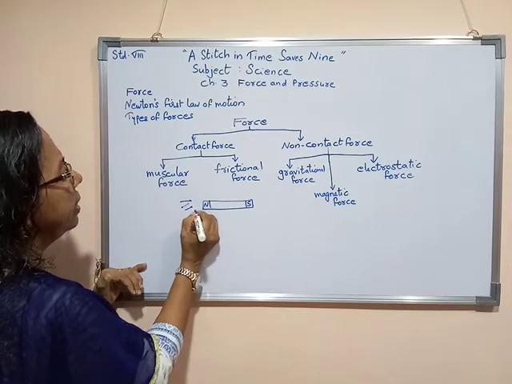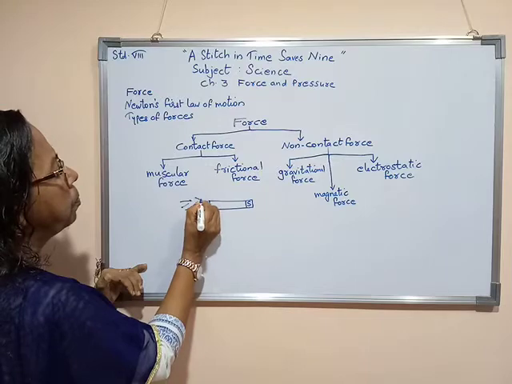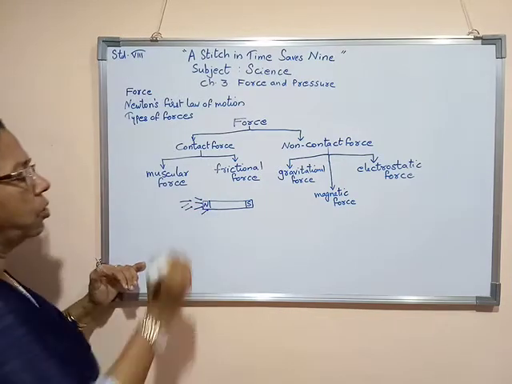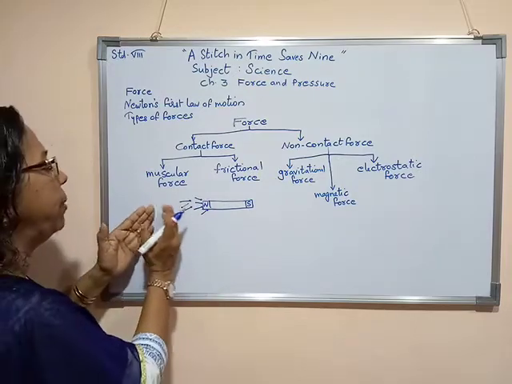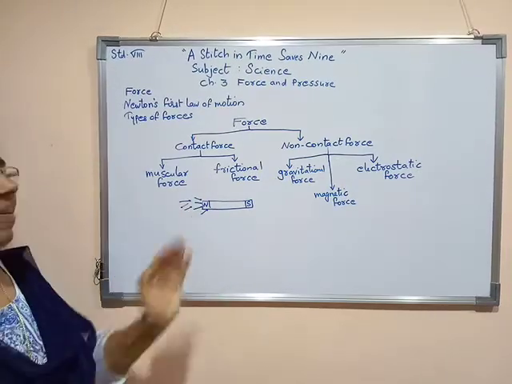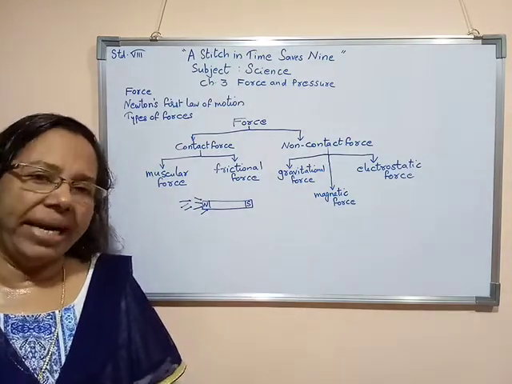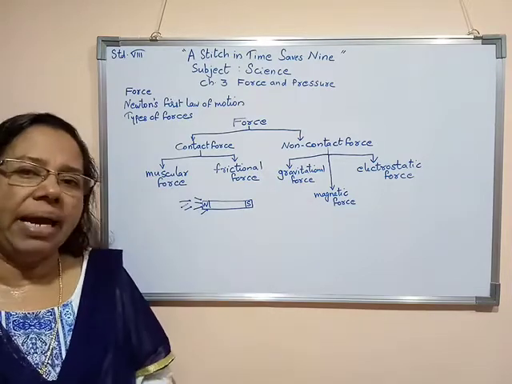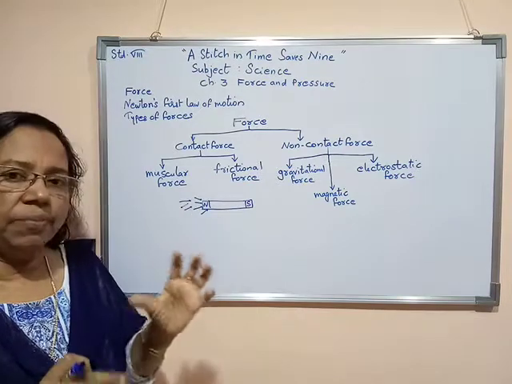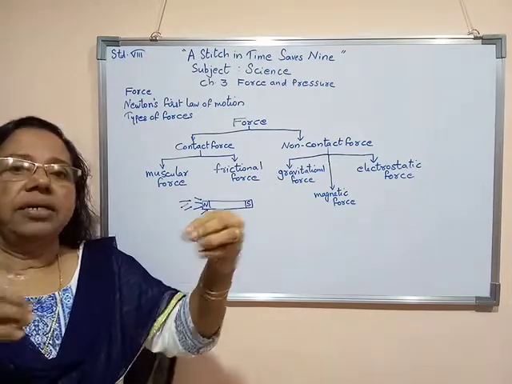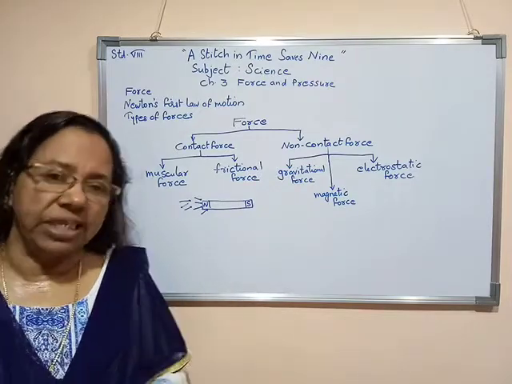you can find that they are attracted towards either the north pole or the south pole of the magnet. Even if we keep them far, the pins are still attracted towards it. So that is an example of non-contact force, namely magnetic force. We have no need of touching the nails with it. Even if we keep them far, the magnet will pull the iron nails or iron pins towards it.